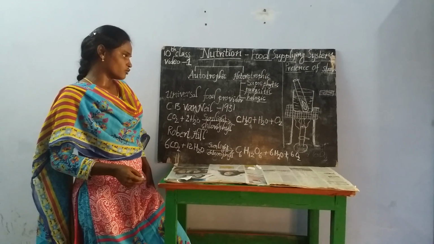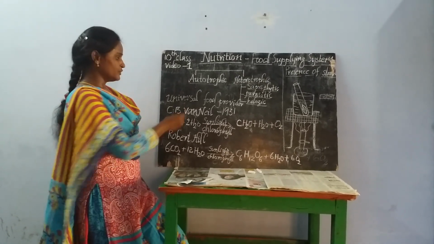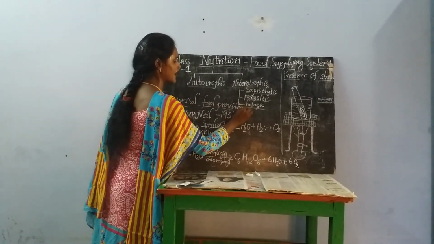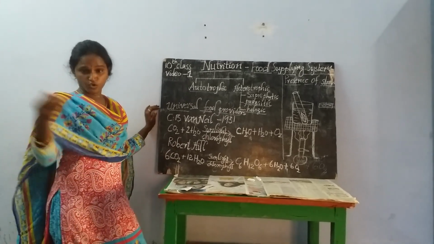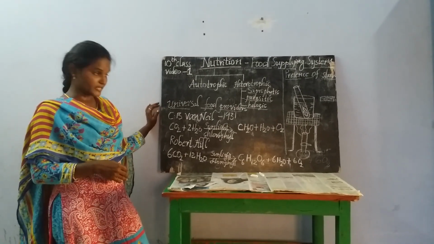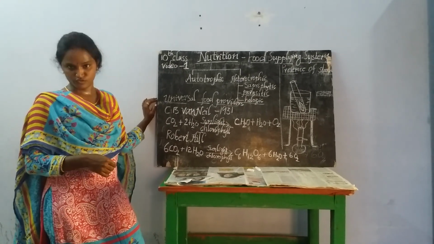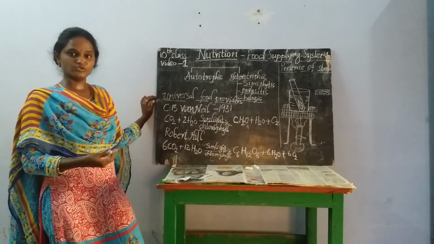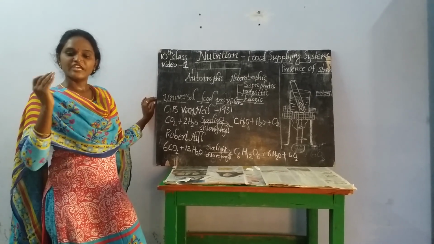Then if we talk about plants, we call the plants universal food providers. Why do we call the plants universal food providers? Why don't we call human beings and other animals universal food providers? Because the animals are unable to prepare their own food, but the plants are able to prepare their own food. How are they preparing food? By using simple inorganic substances.